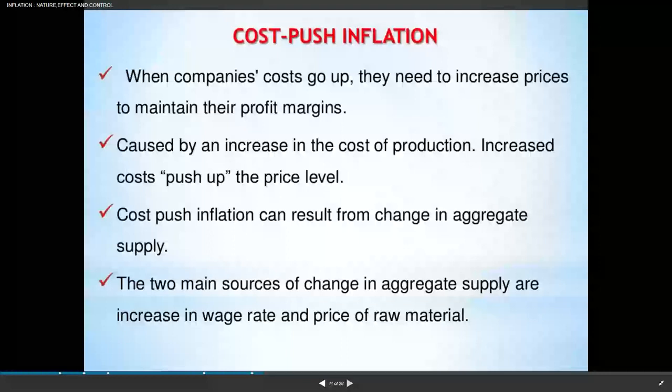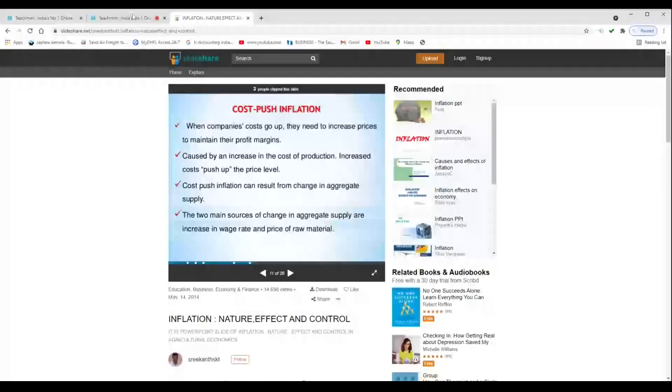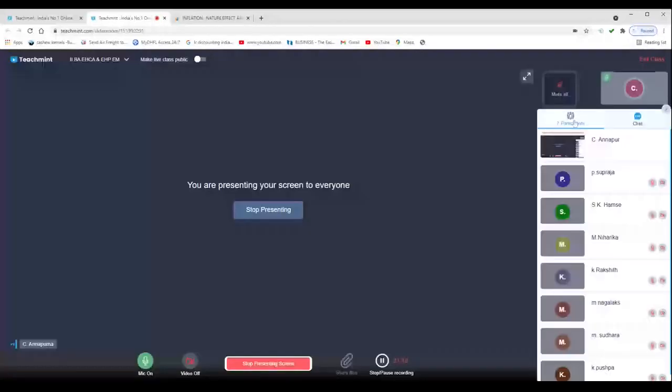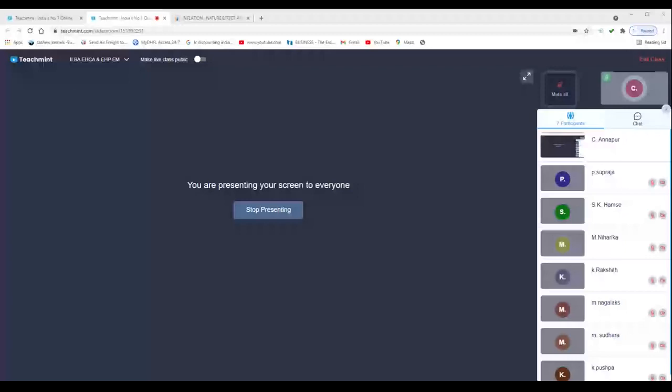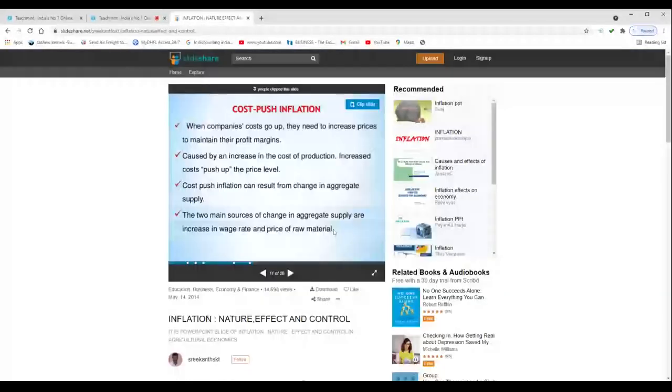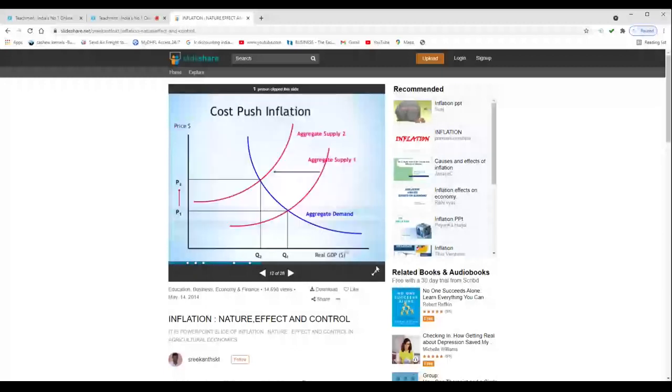So the producers are forced to increase the prices. So here you can see this aggregate supply 2 curve. Aggregate demand is the same curve, but aggregate supply is shifting to the aggregate supply 2 curve. So the real GDP is decreasing and the price is increasing. So that is the reason we are calling it cost push inflation. So cost is pushing the producer to increase the prices.